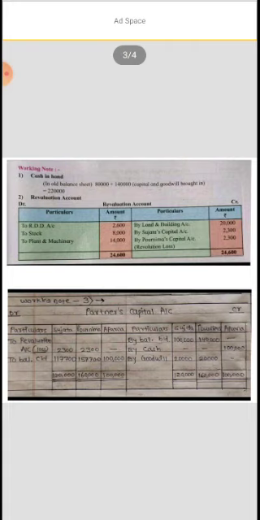Now once those balances are obtained, we are transferring these balances to the balance sheet.